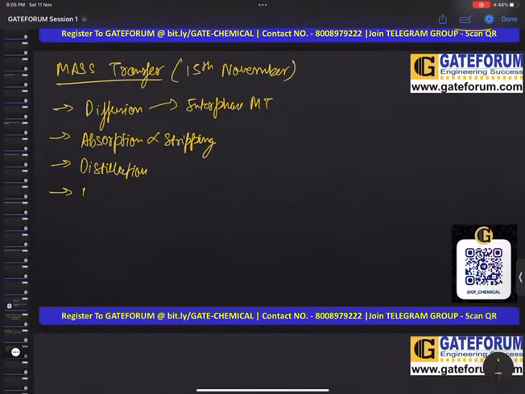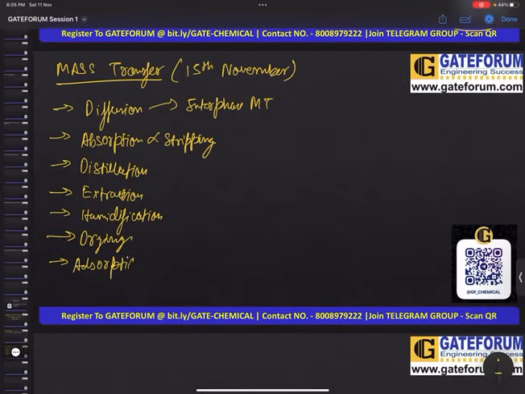After absorption and stripping, we will be doing our distillation. Then next comes your extraction, humidification, drying, and at last we will do our adsorption. These are the basic plannings of your mass transfer.